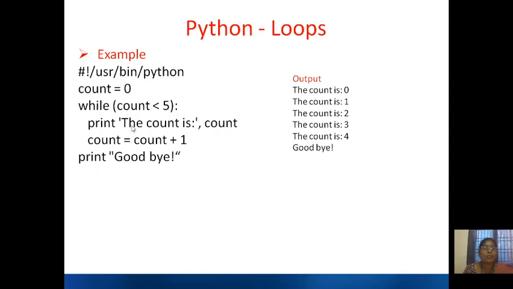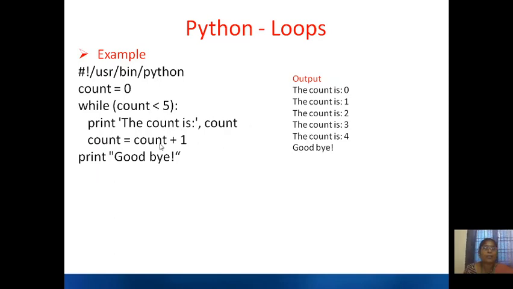Yes, true. So it is printing the second statement. Now again count becomes plus 1, that means 2. So 2 is less than 5, and it is printed, count is 2. Now count plus 1, count becomes 3. So 3 is less than 5, so the print statement will execute. Count is 3 is printed.